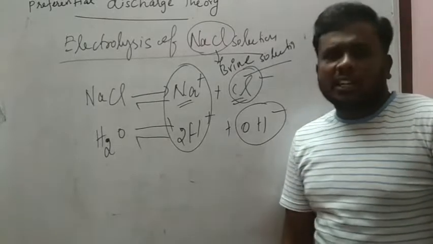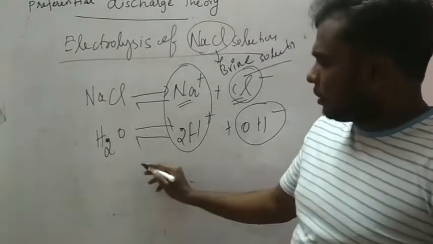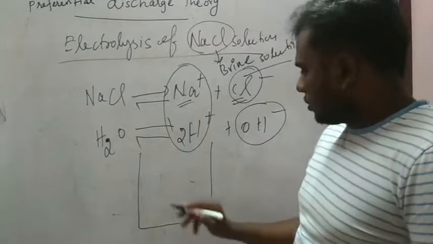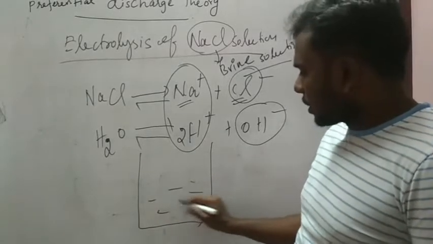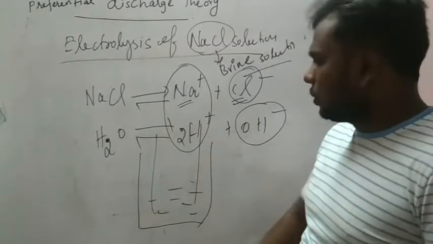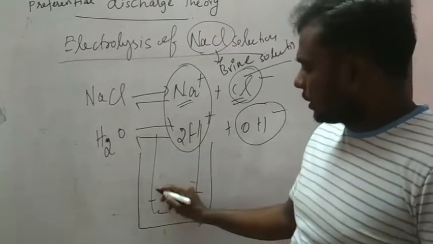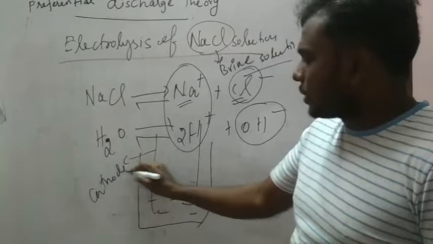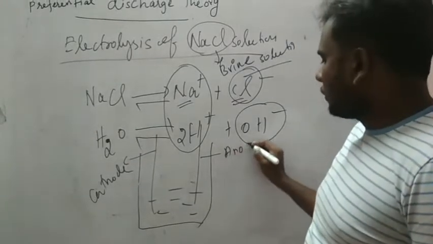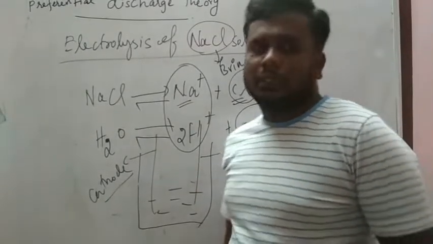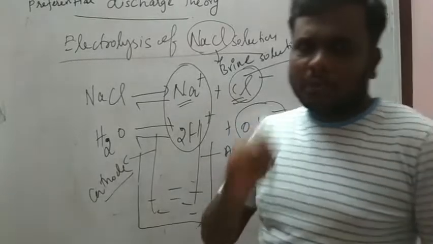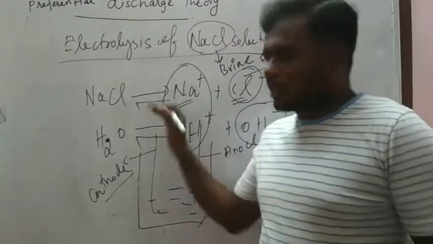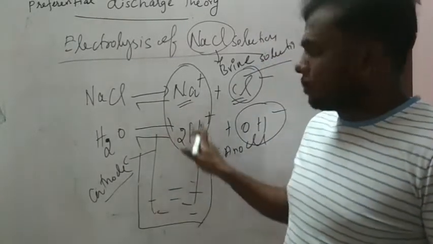So when electrolysis is happening, what will happen? The electrolyte contains 2 electrodes, a cathode and an anode. At the cathode, Na plus and H plus will be discharged because both are cations. Cations will be discharged at the cathode.